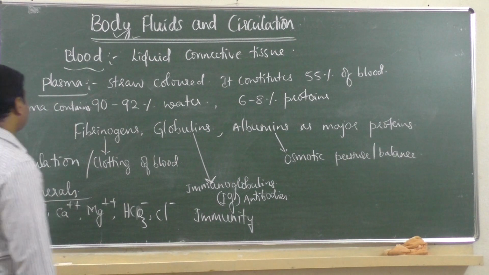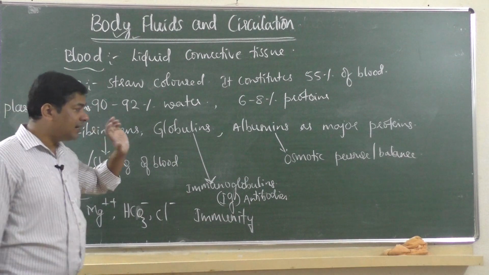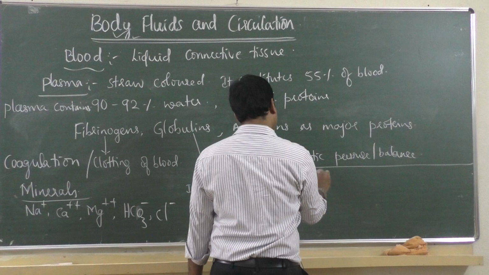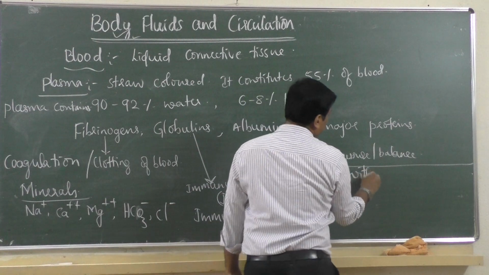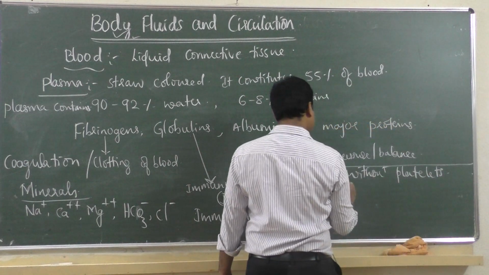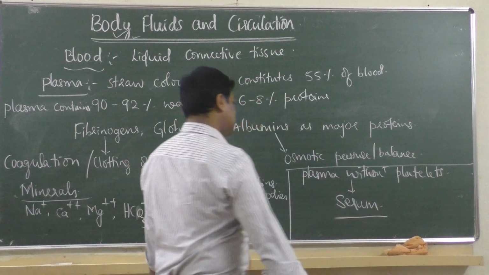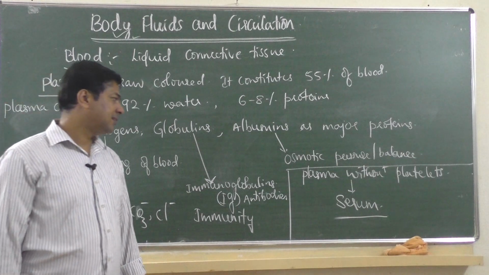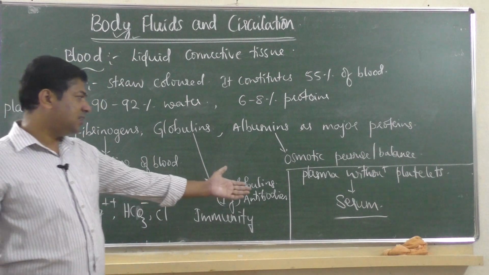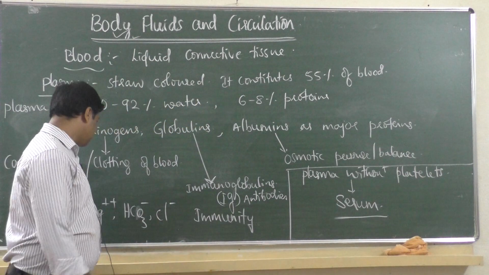And I told you, it is called plasma when it contains platelets. Plasma without platelets is called serum. You know, Serum Institute of India is there, one famous institute which produces vaccines. Serum means plasma without platelets, okay. So this is about plasma.